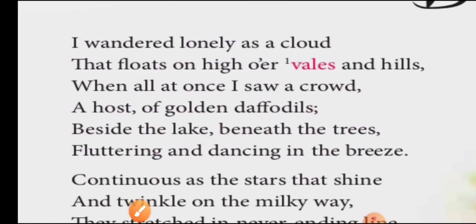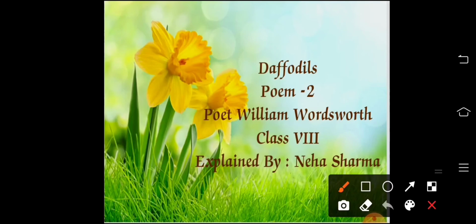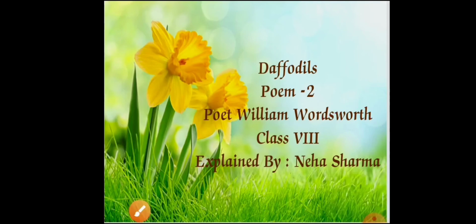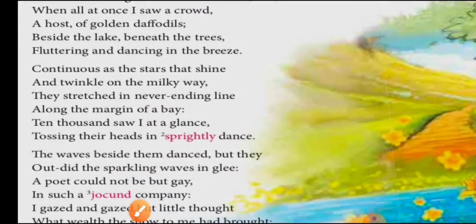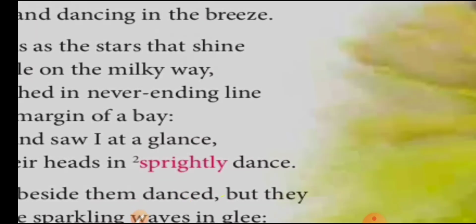Now one more poetic device here you will see: beside the lake, beneath the trees, fluttering and dancing in the breeze. So in these last lines, one more poetic device is being used. In the last line, fluttering and dancing in the breeze. What he is saying here is that the flowers were fluttering and dancing in the breeze.